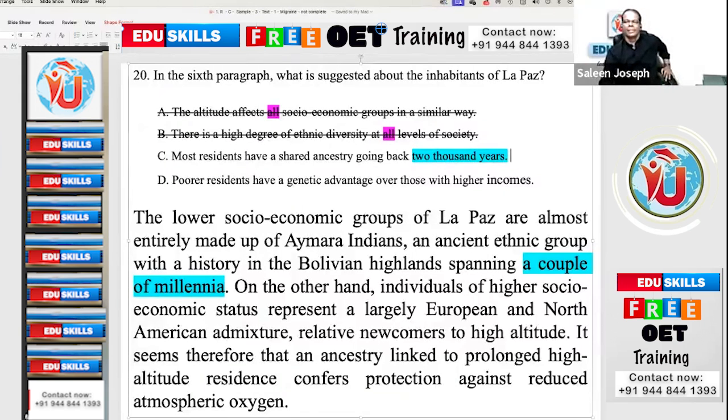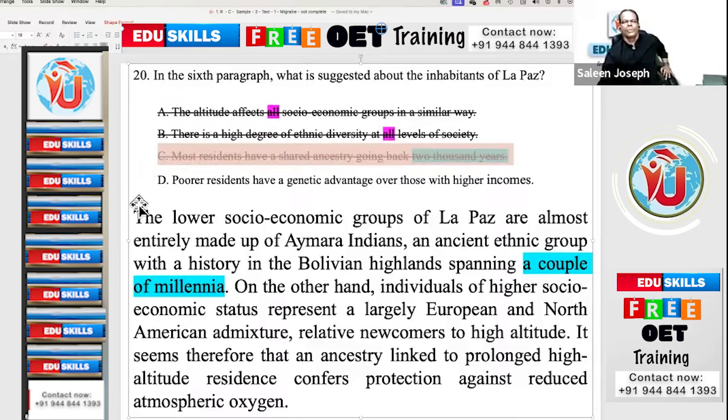No. Millennia means 1000. A couple of millennia means it can be 2, 3, 4, 5, 6, so from 1000 to 5000 or 6000 or 7000. So from the very first sentence, you can eliminate the third option.